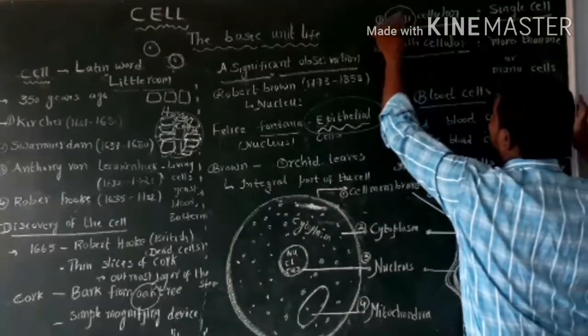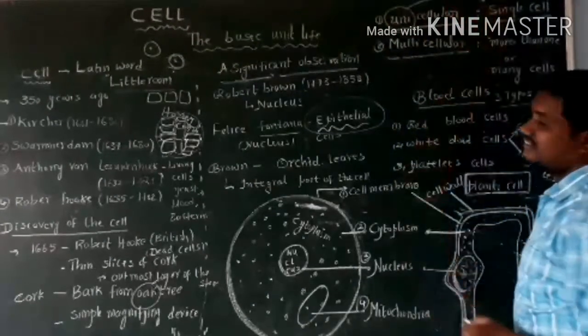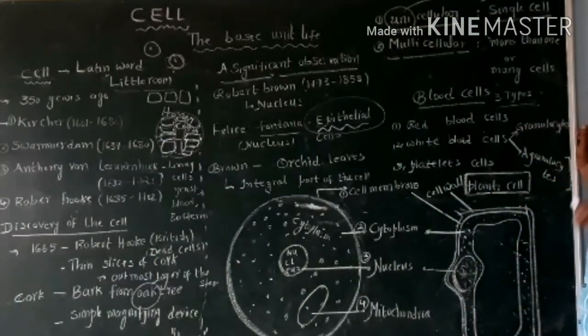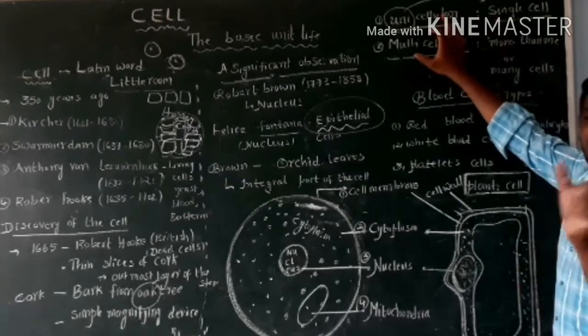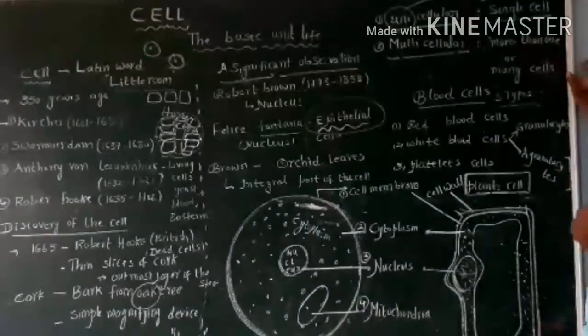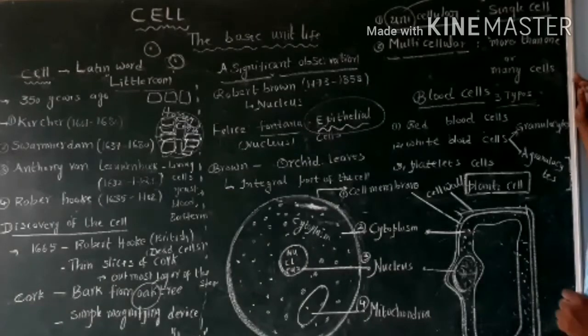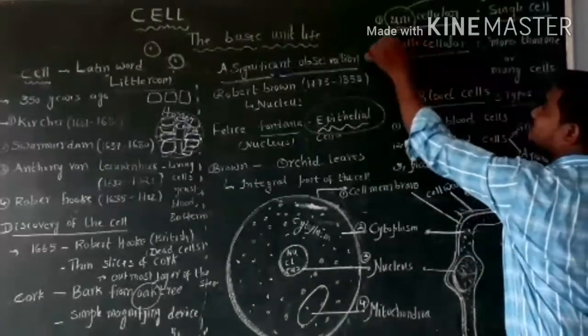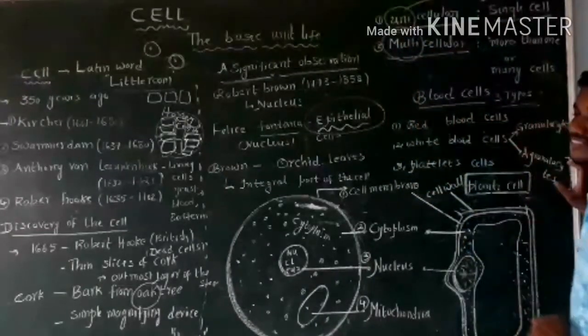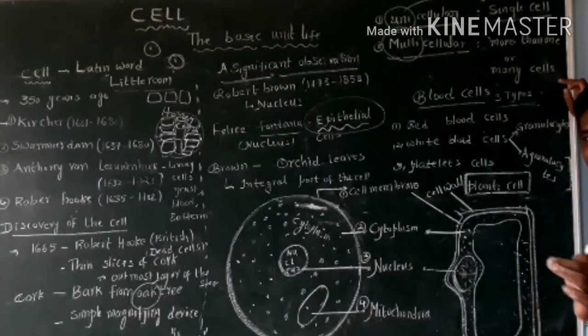Uni means single. Cellular means cell. Single cell organisms are called unicellular organisms: amoeba, paramecium, euglena. Multi means more than one cell or many cells are called as multicellular organisms: animals, plants, including human beings.